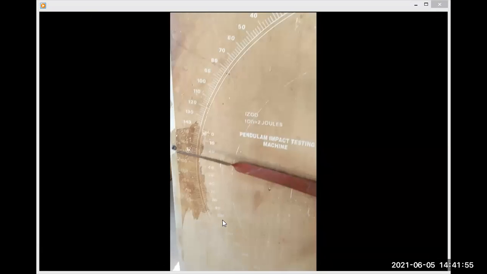This gives us the required load in terms of joules, and the total swinging position is divided by so many graduations. I told you for Izod, we have to swing around 85 degrees. So the swing will take place from 0 to 2 times 85, around 162, 164.